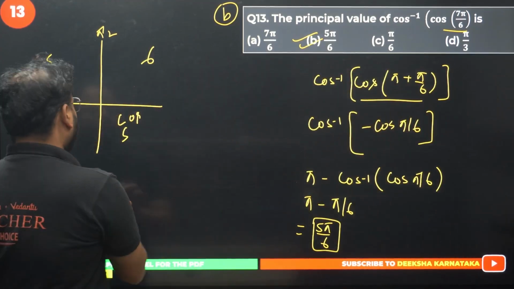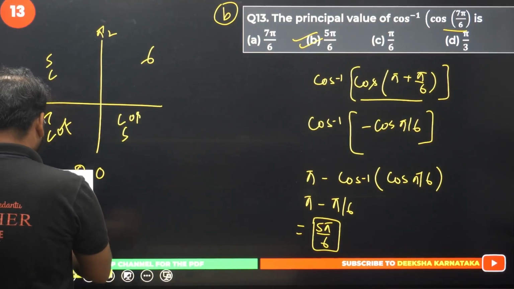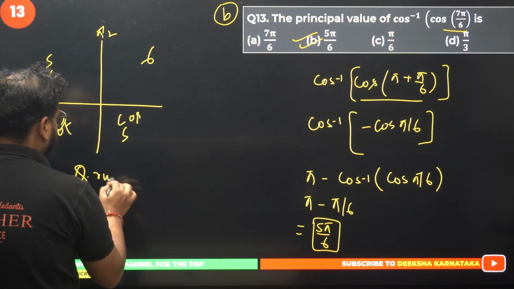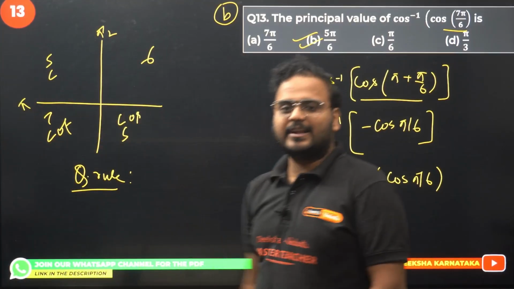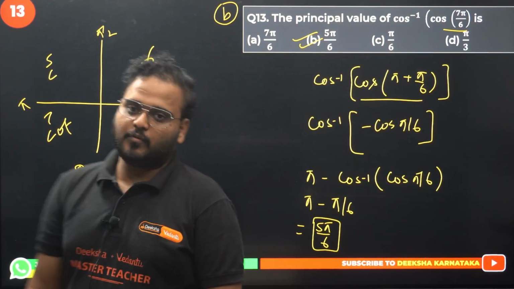Okay. This is your quadrant rule. I know you all know that, must have learned in grade 10 only. If not, you must have learned in PU1. Okay, 13th is over. Question number 14 now.